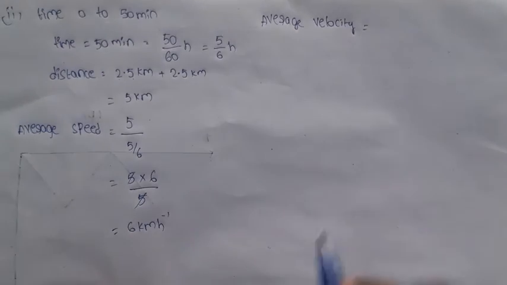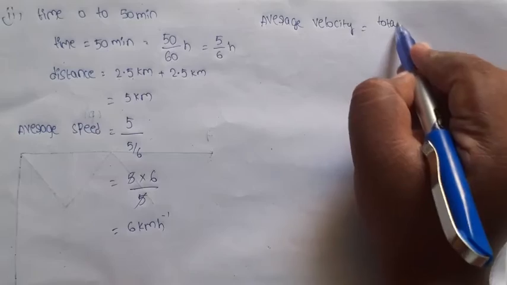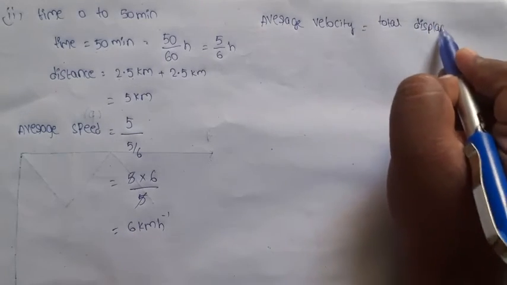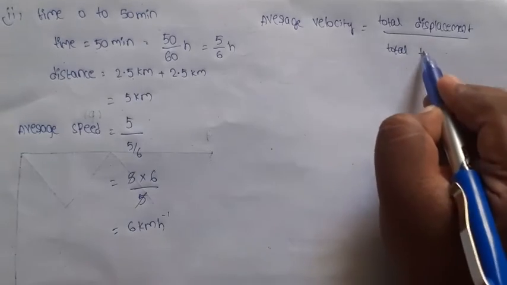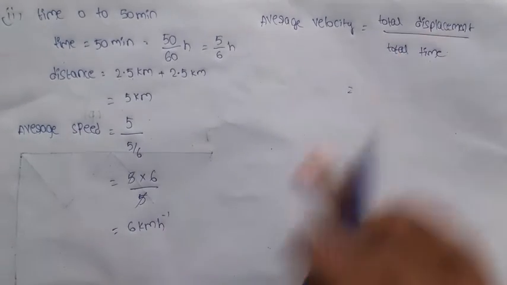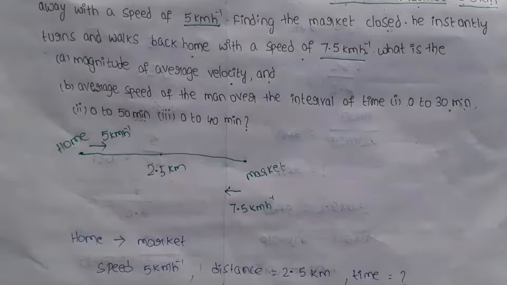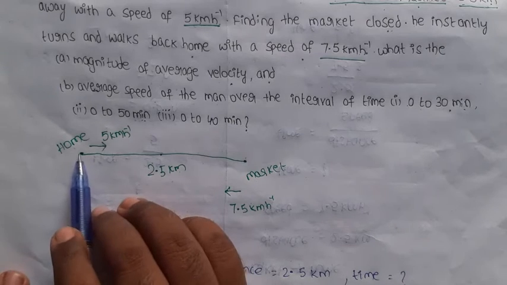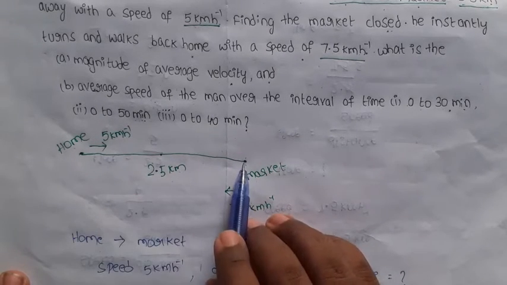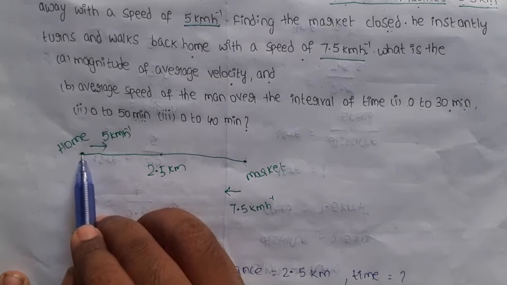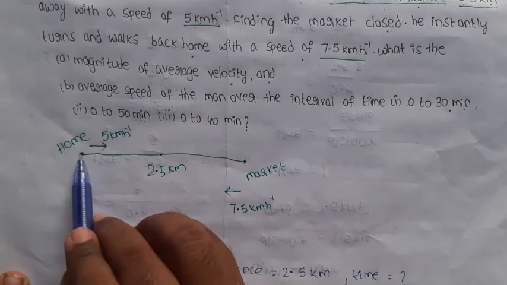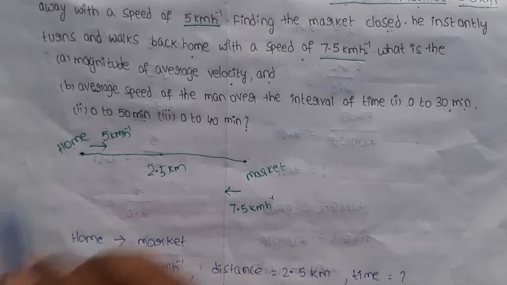Average velocity formula: total displacement by total time. Here total displacement means final position minus initial position. In the case of 50 minutes, the person travels from home to market and market to home. So the initial position of the person is at this point, and the final position is also the same point.